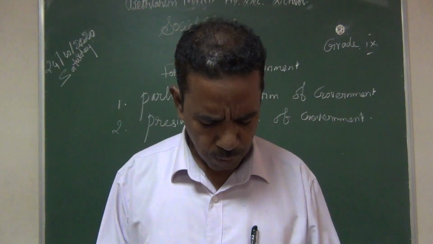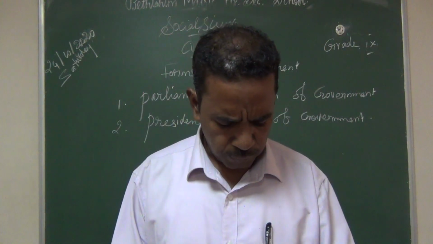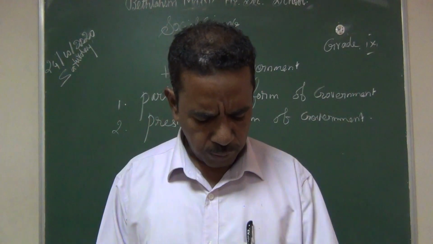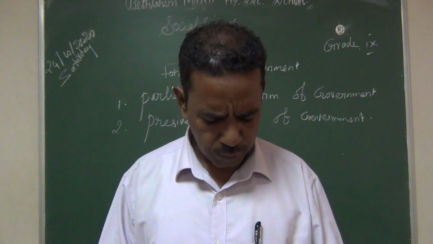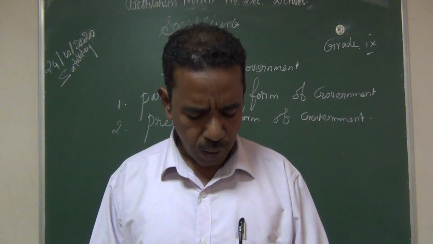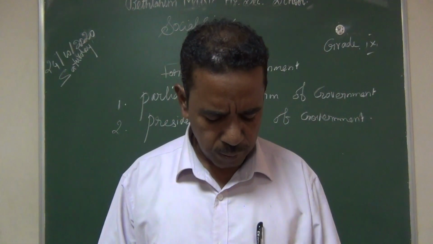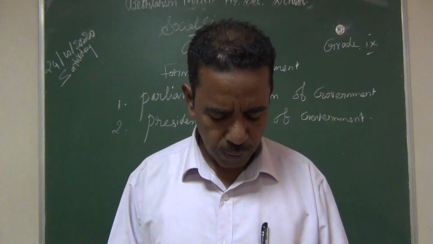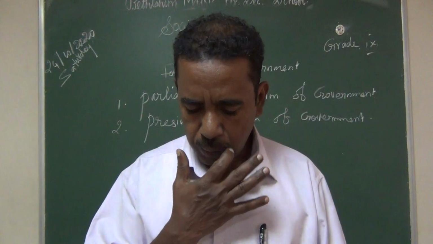Already I told you to mark under the unitary form of government that first para and the examples. A unitary state is a sovereign state governed as a single entity. The central government is supreme, and the administrative divisions exercise only powers that the central government has delegated to them. Examples: England, France, Japan, Sri Lanka are examples of unitary form of government.